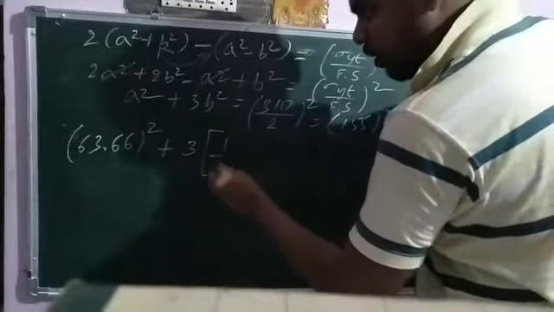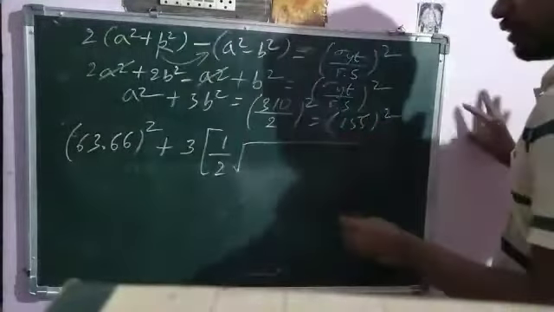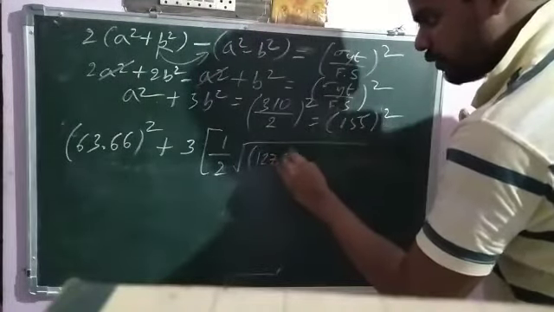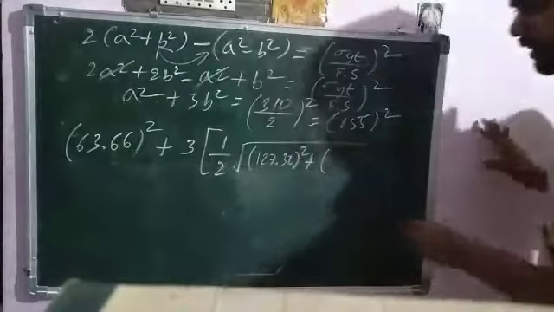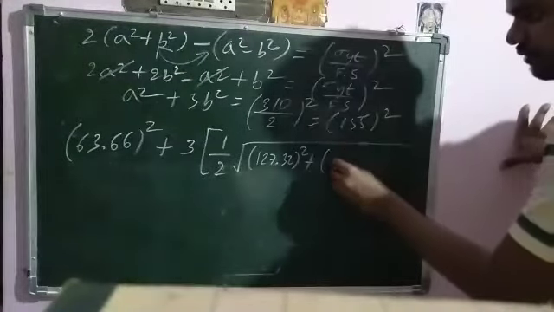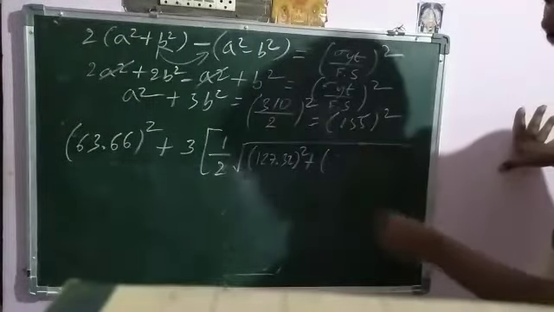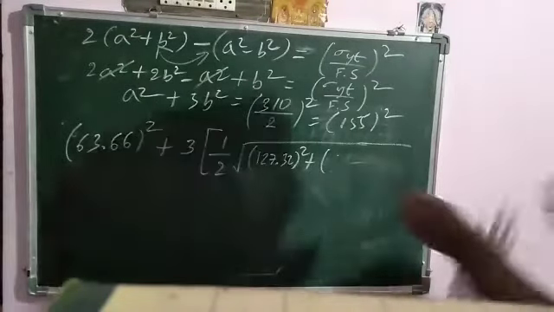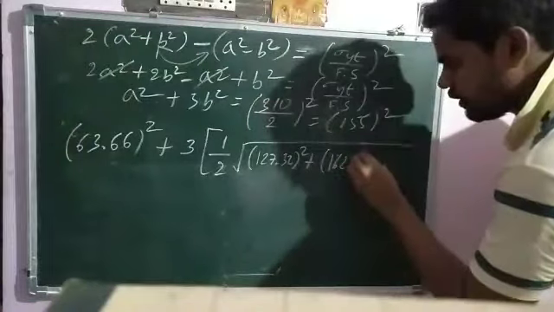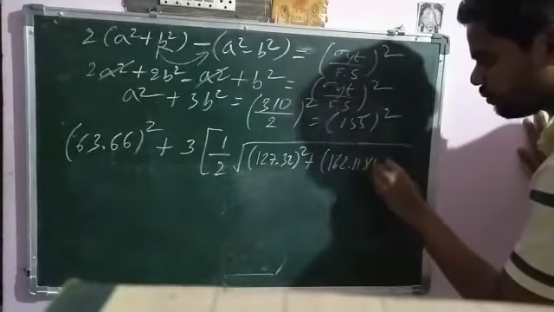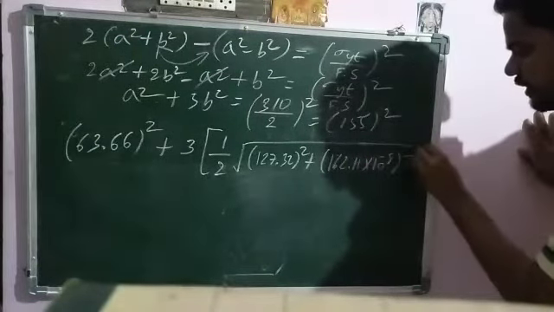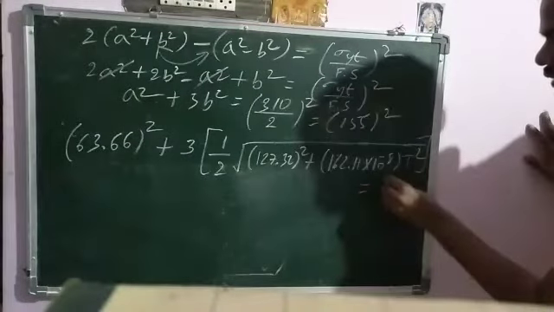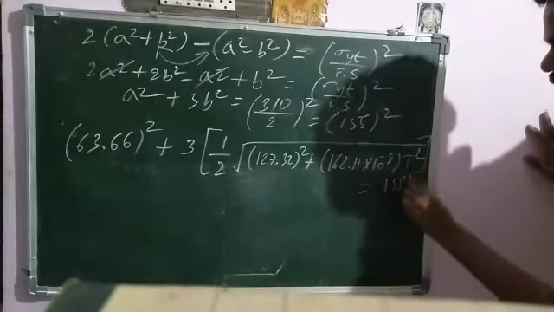What is B? Root over 127.32 whole square. Just recall what is the value here. So here we got some value. What is that value? 162.11 into 10 to the power of minus 8 T square is equal to 155 whole square.